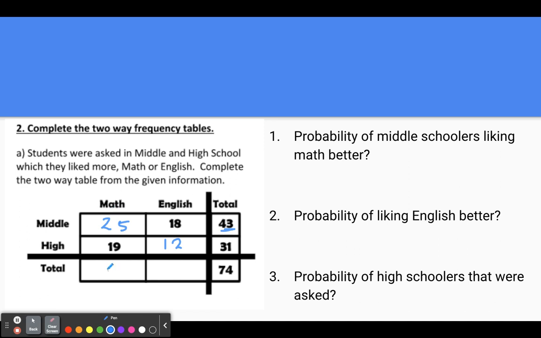And now if we want to find these totals, we add these two together. 25 plus 19 means that there is a total of 44 math likers. And then if we do 12 plus 18, that means that there's 30 English likers if we go vertical this way. And remember, they all have to add up. 43 plus 31 does in fact give you 74. 44 plus 30 also gives you 74.